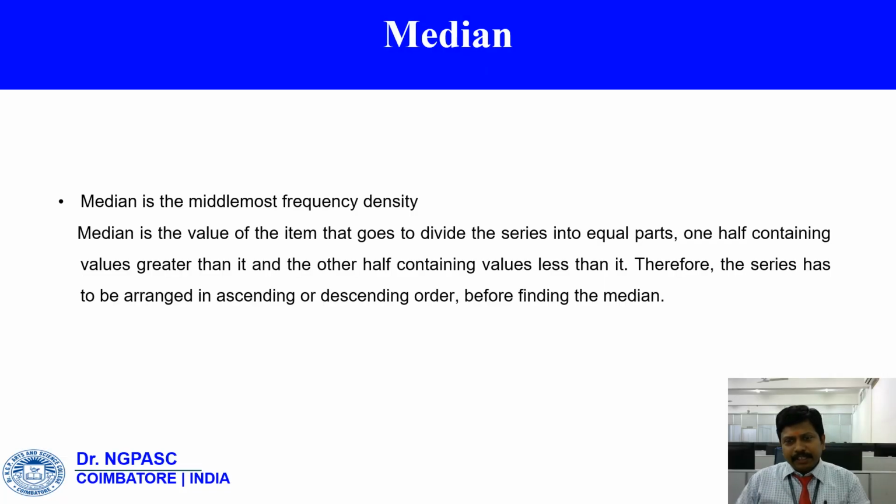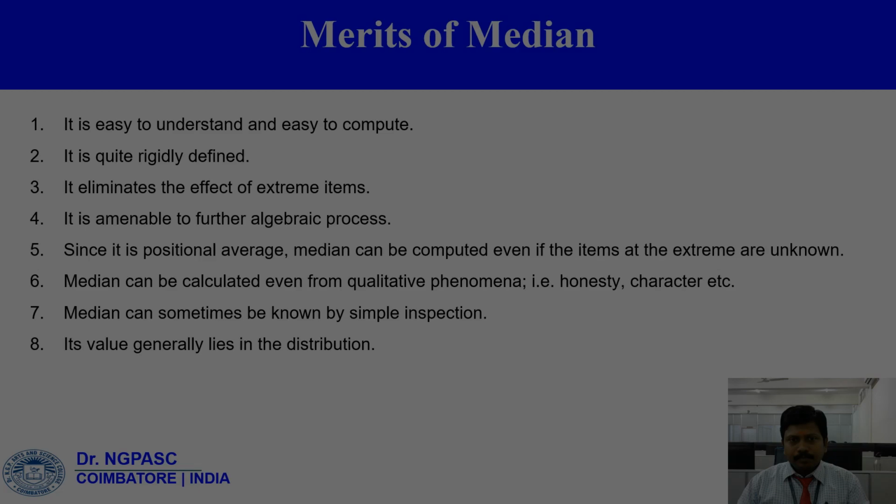Next, we have to see the measure of median. Median is the middlemost frequency density. Median is the value of the item that divides the series into equal parts, one half containing values greater than it and the other half containing values less than it. Therefore, the series has to be arranged in ascending or descending order before finding the median.